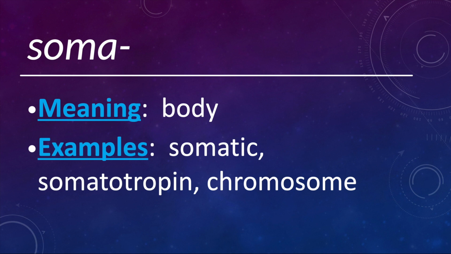And then a chromosome is a colored body, originally discovered by staining cells, and there were these little colored bodies in the cell. They didn't know what they were, so they called them chromosomes. We know now these contain DNA and actually encode for all the genes that make us who we are and define characteristics.